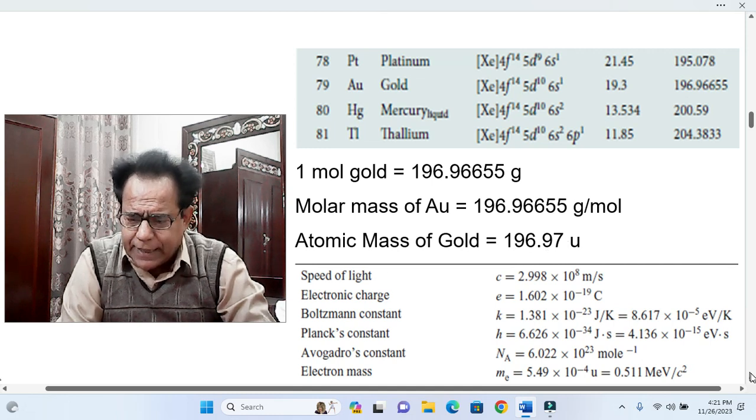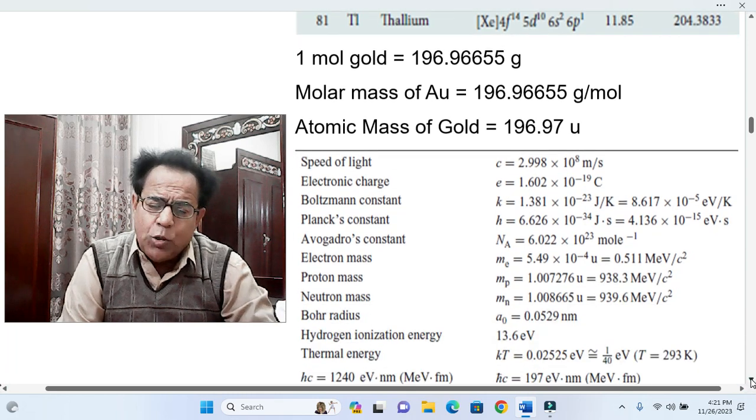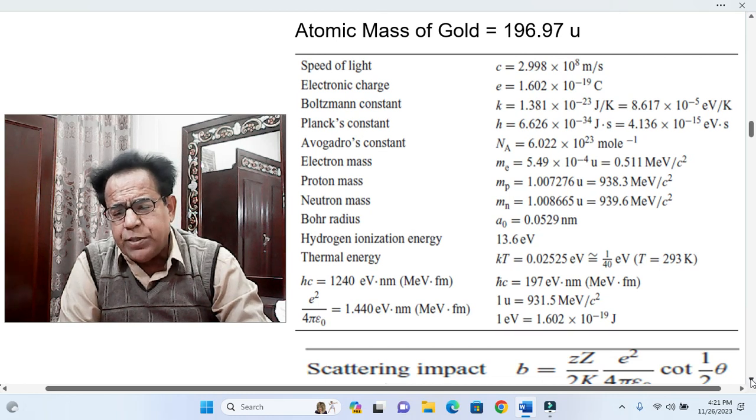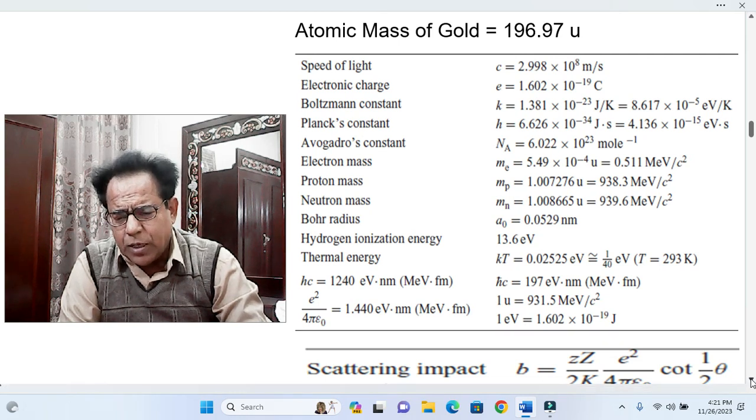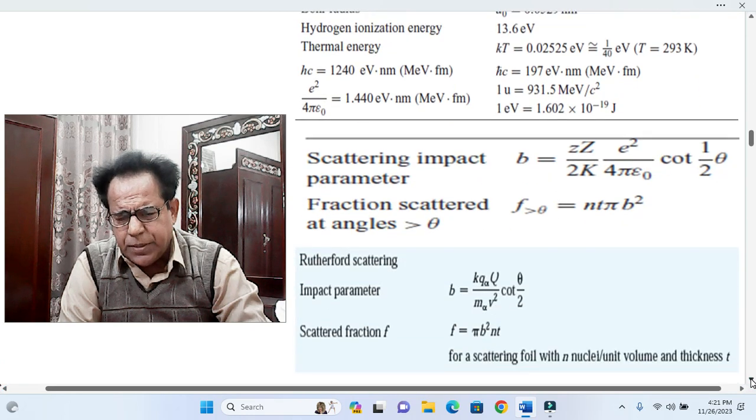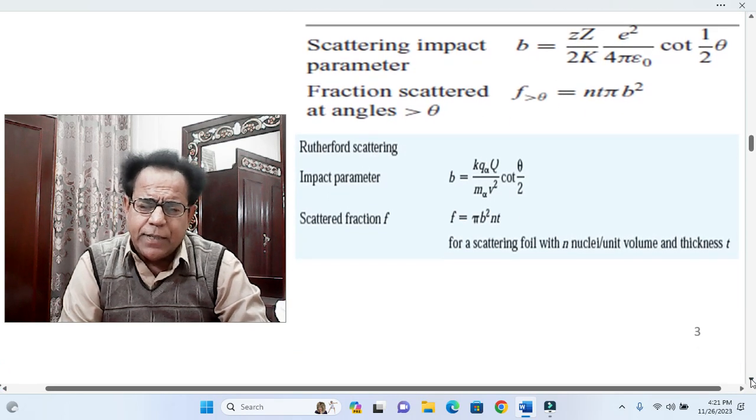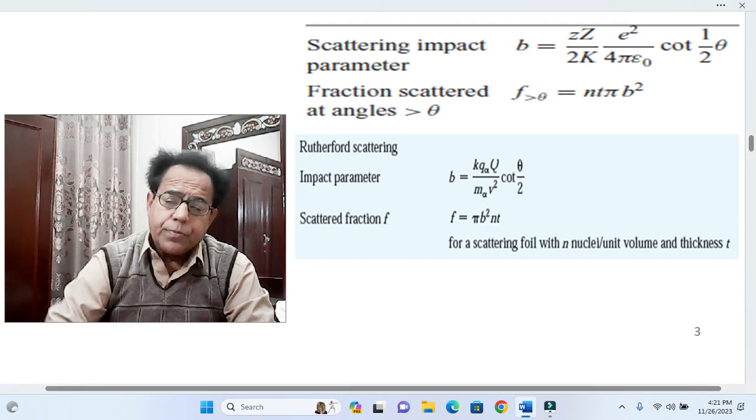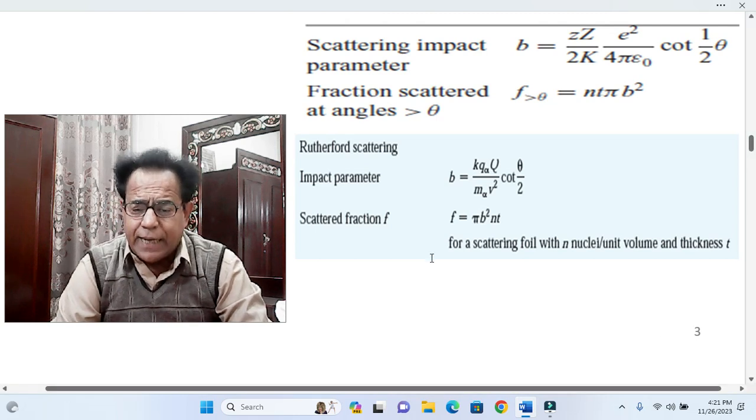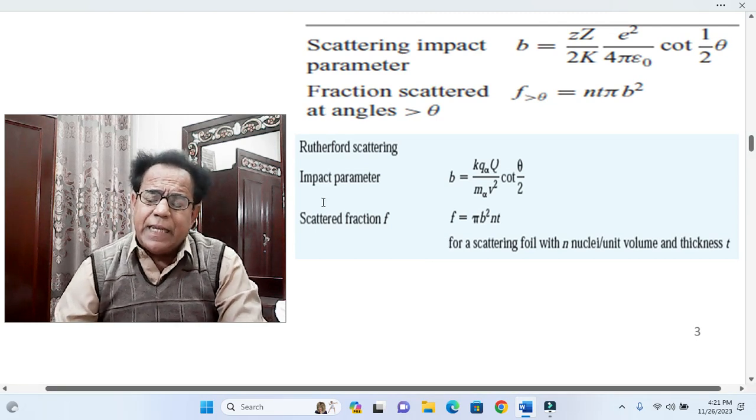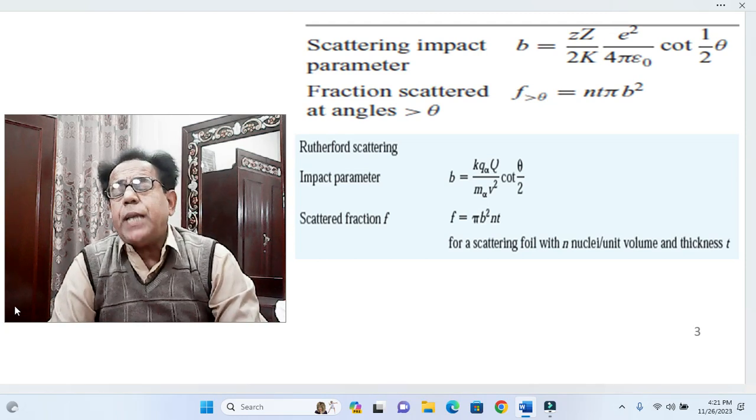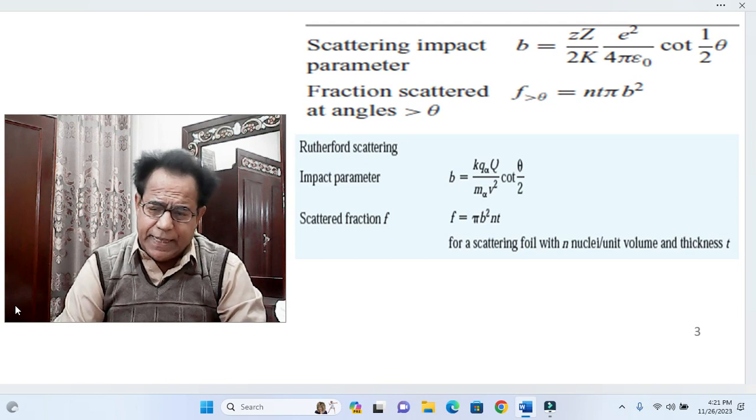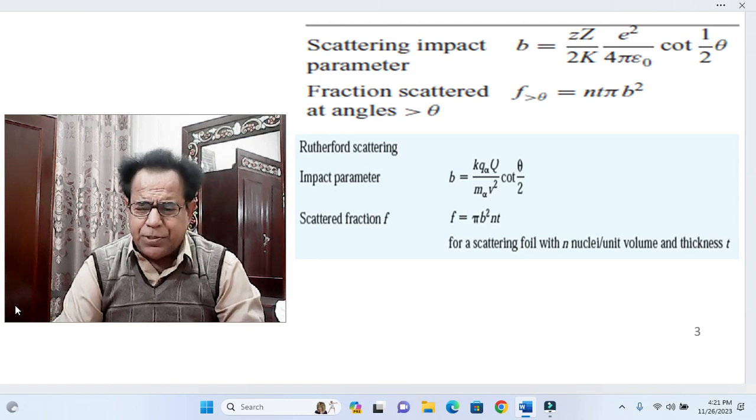Okay, next slide, dear students, a table of physical constants is given. This is a very comprehensive table and we can choose that value which is needed for the solution of this problem. Okay, next snapshot is about impact parameter and fraction. Next two snapshots are exactly the same, only different books have been consulted. That is why there is a minor change in the description of these expressions.